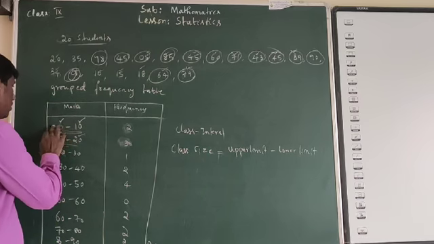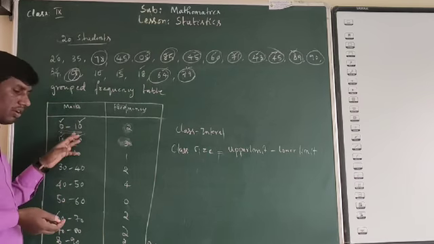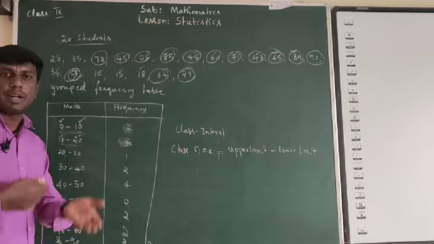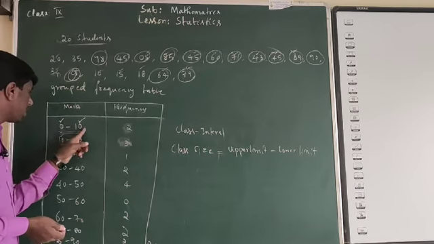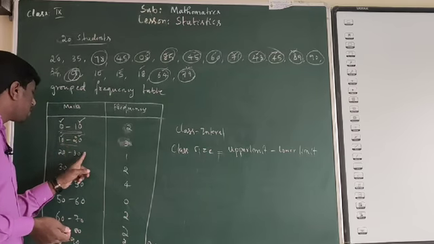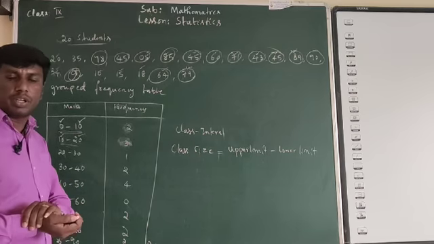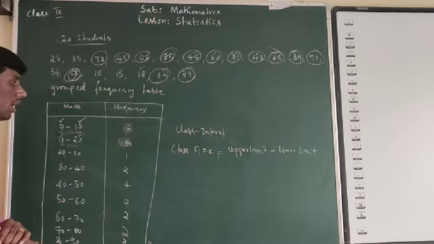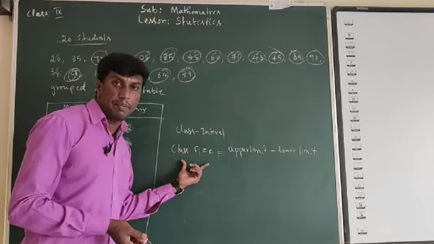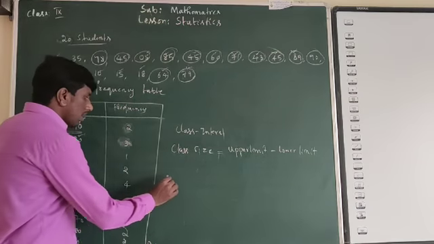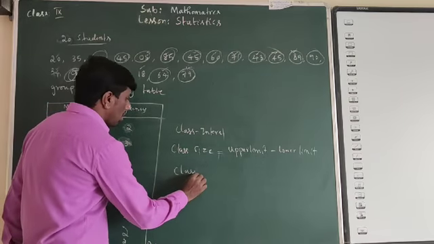So we will take from 0 here. Then each will have the same class size. Look at this: 10 minus 0 is 10, 20 minus 10 is 10, 30 minus 20 is 10, 40 minus 30 is 10. So it is having equal class intervals. Equal class intervals means the class size is the same.